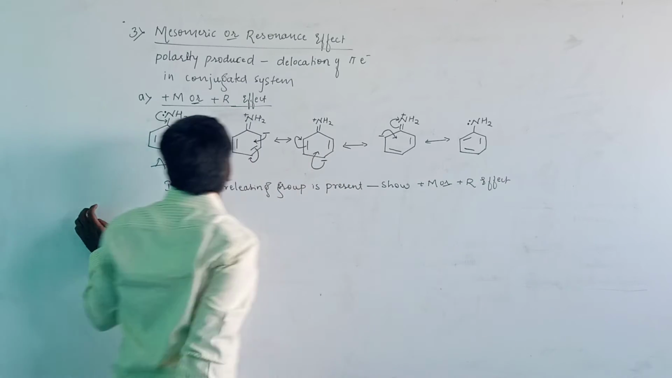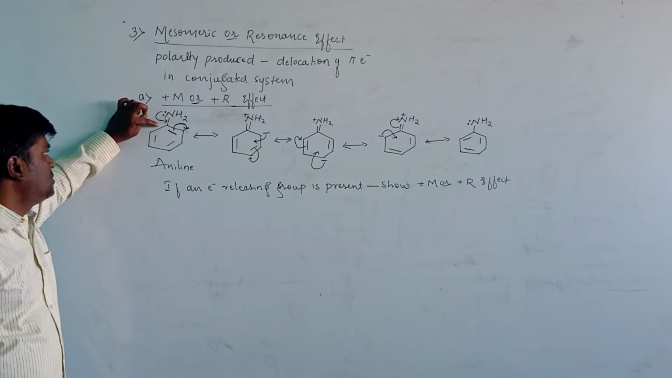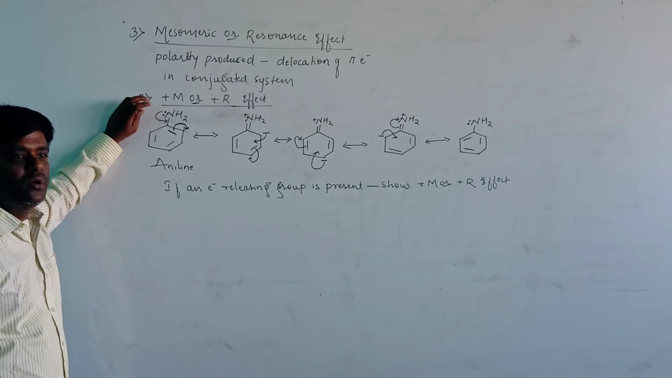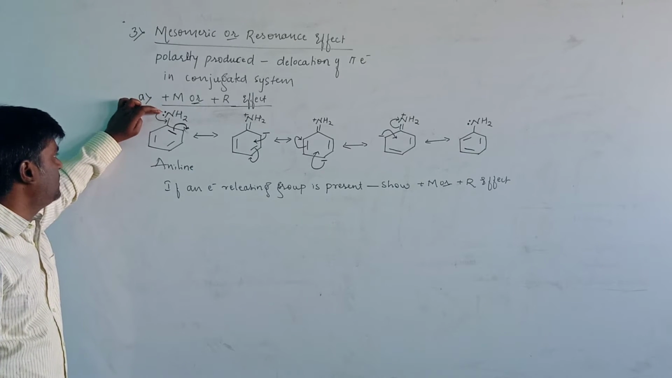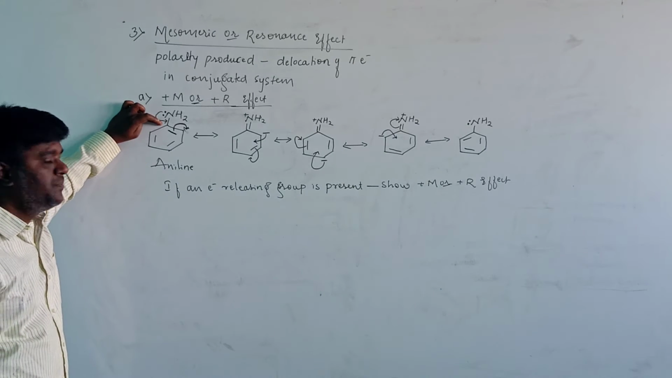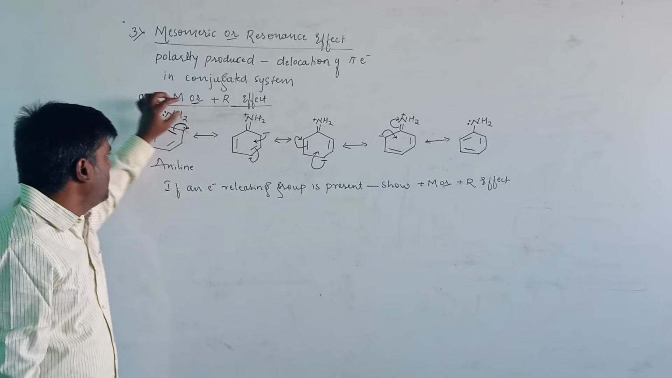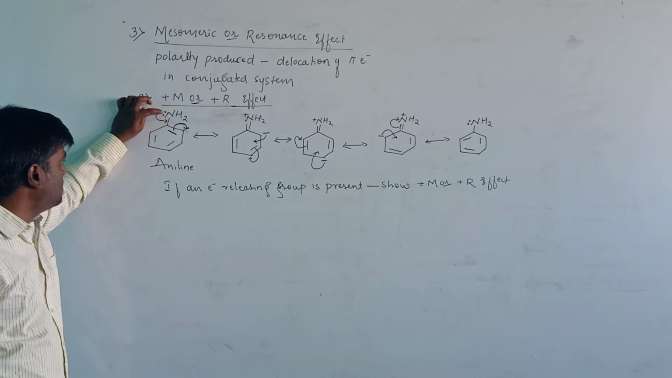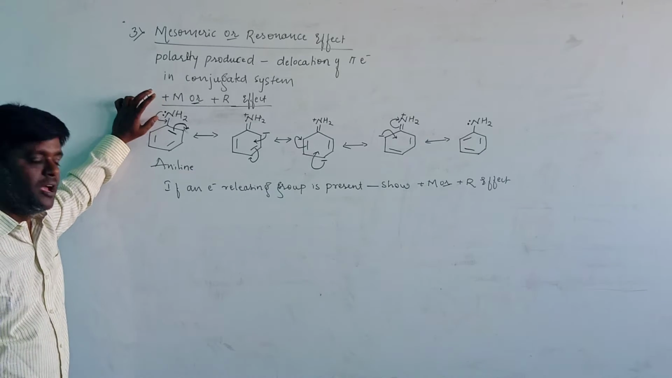Here the NH2 is the electron releasing group, therefore it will show the positive M effect. The displacement or delocalization of pi electrons will take place away from the substituent group, then it is known as plus M or plus R effect. Here the displacement of electrons takes place away from the nitrogen, therefore it will show the plus M or plus R effect.